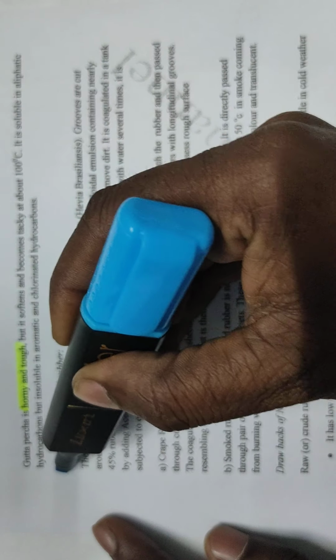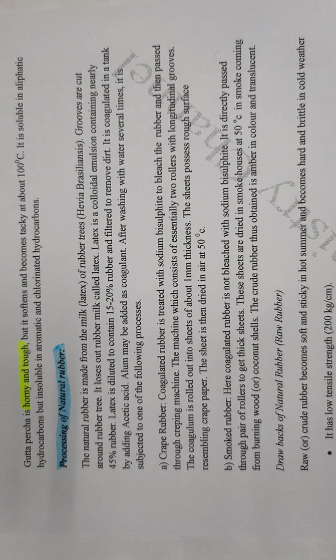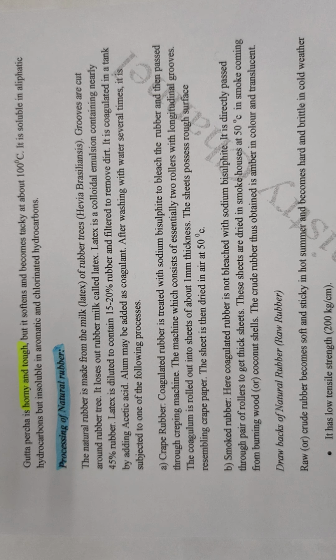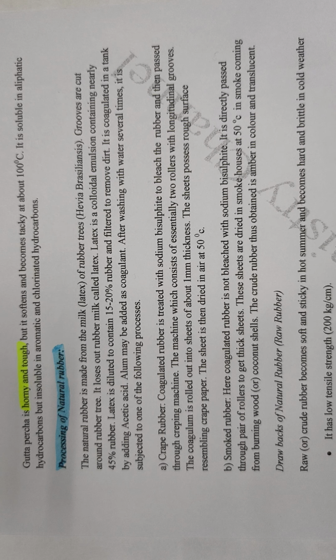See here, the natural rubber is mainly collected from milk of rubber trees. That rubber milk is called latex. Cuts are made around the rubber tree, then it oozes out rubber milk called latex. That latex is a colloidal emulsion containing nearly 45% rubber. Then it is diluted to contain 15 to 20% rubber content. Then it is coagulated by adding some coagulants.